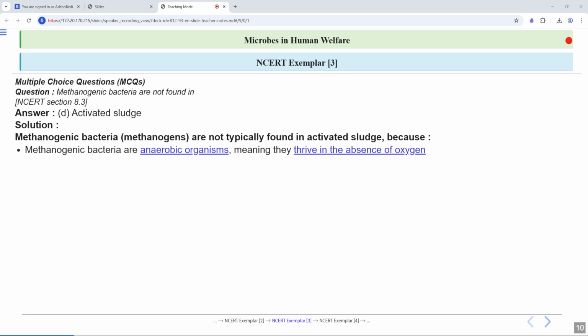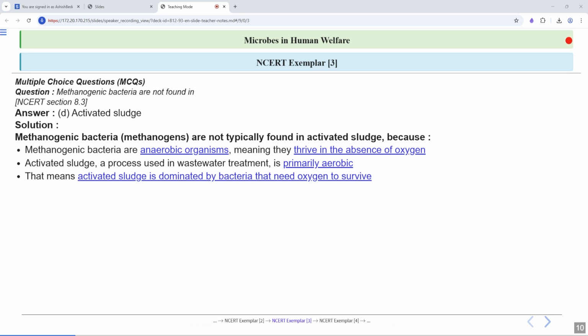these methanogenic bacteria are anaerobic organisms, meaning they thrive in the absence of oxygen. Activated sludge is the process used in wastewater treatment and this is primarily aerobic, meaning it utilizes oxygen.